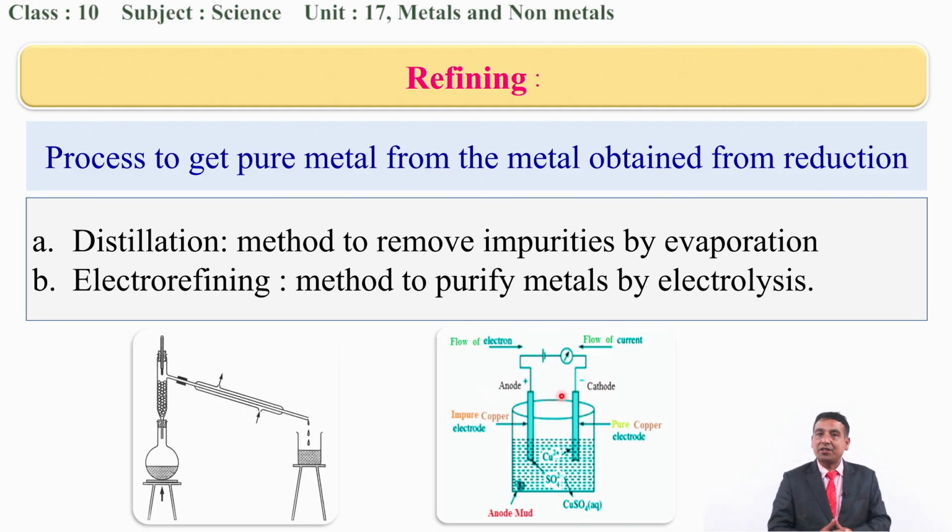As I have already discussed, distillation is the process in which you evaporate the content by keeping it in a distillation flask, and the impurities are thrown out and escape, while the pure metal remains at the bottom of the container. So these are the different metallurgical processes for the extraction of pure metal.